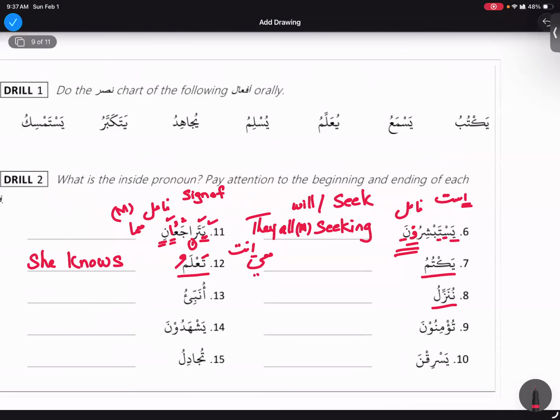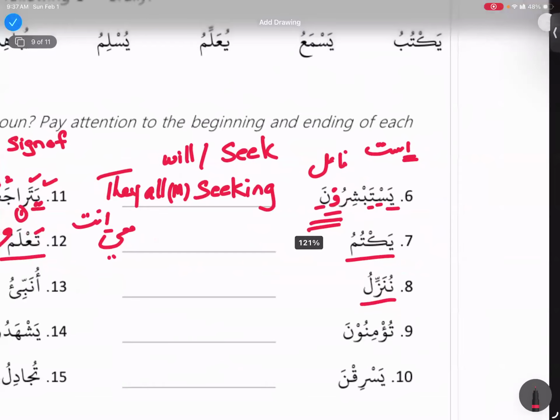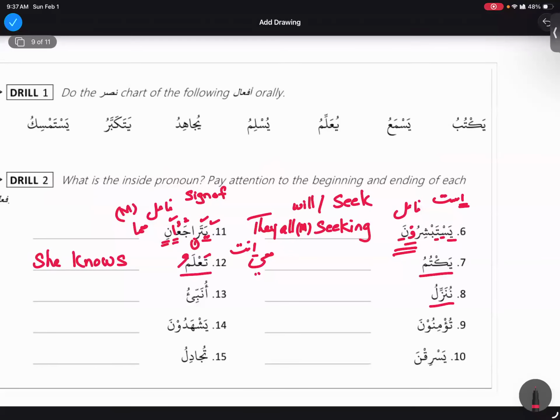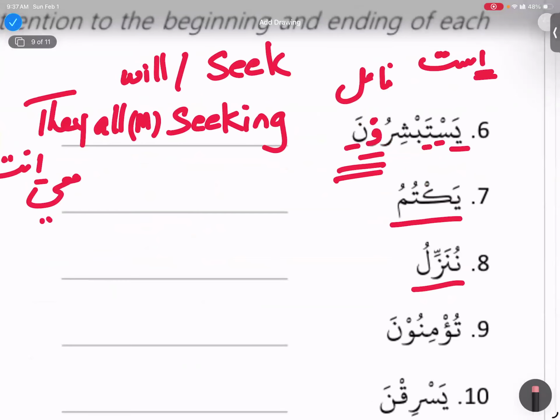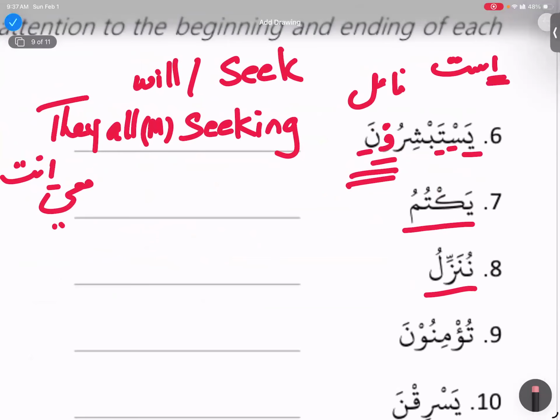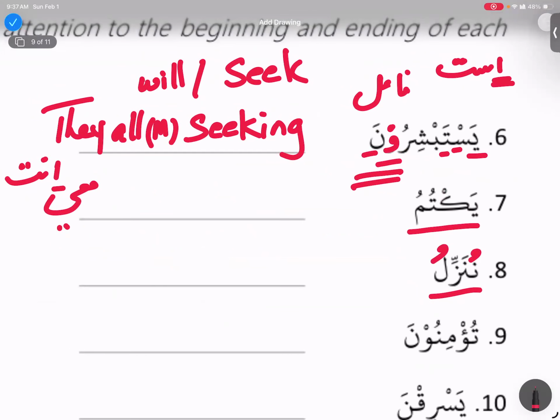One thing, I think we can do the rest next class because it's already late. So Nunazzilu, you see that this one is starting with Dhamma, right? If you see fail mudariya starting with Dhamma, that means this verb belongs to a big family. So it's not family one.